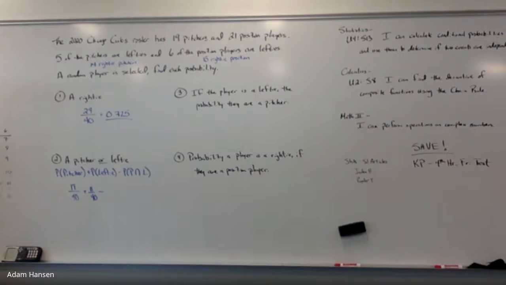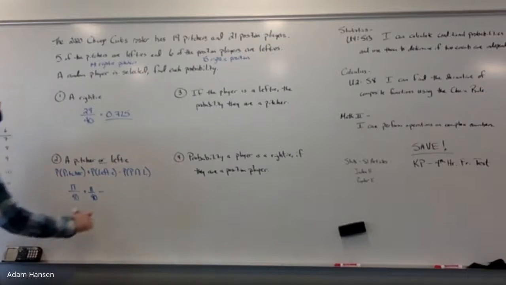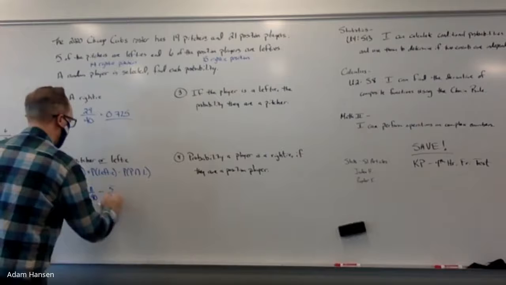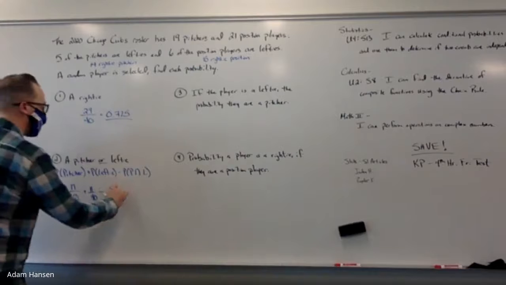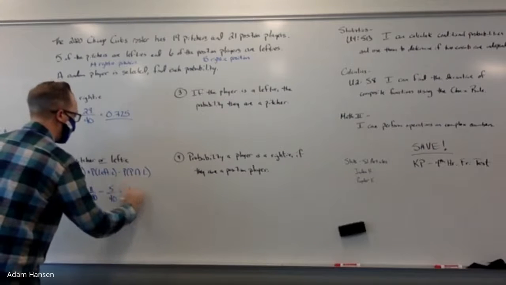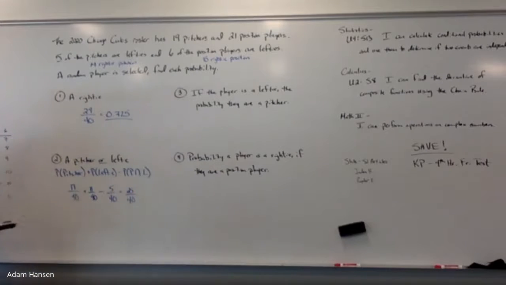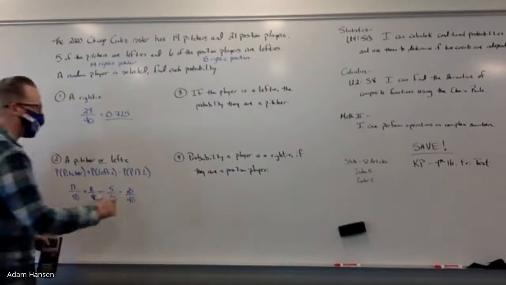I counted those 5 in the 19 pitchers. I counted those same 5 again when I counted all the lefties, so I need to subtract those that I double counted. 19 plus 11 makes 30, minus 5 makes 25 out of 40, or approximately 62.5%.